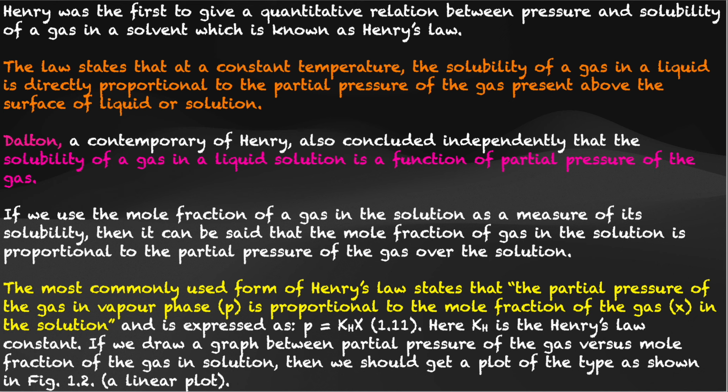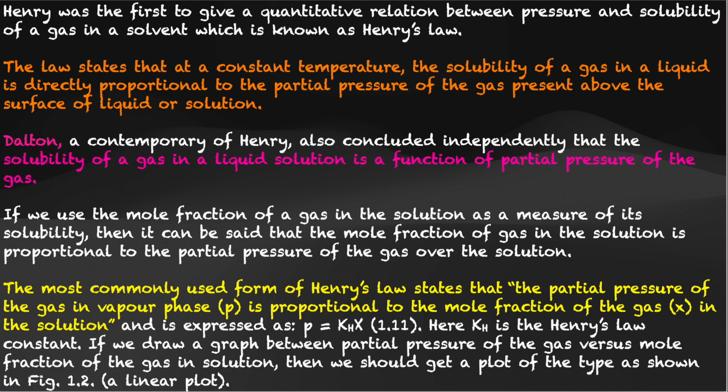So mole fraction is directly proportional to the partial pressure of the gas above the solution, is what is stated in all the three statements here, and is expressed as P, where P is represented as the partial pressure of the gas in the vapor phase. We know that P is directly proportional to X, where X is your mole fraction. Now to remove the proportionality sign, we are including a proportionality constant, which is your KH. Now KH is the Henry's law constant.